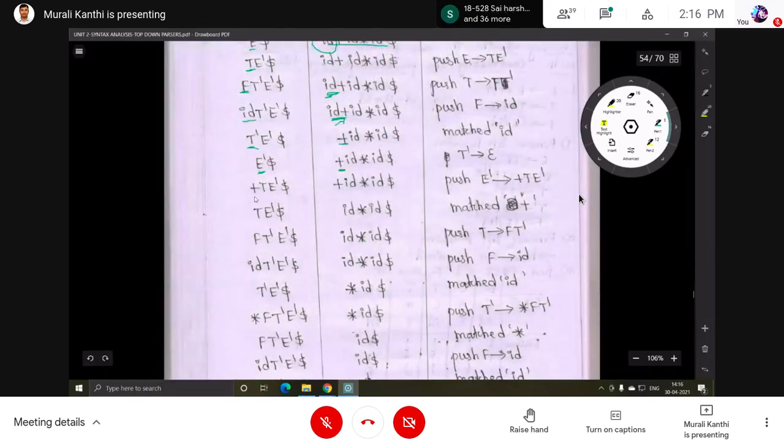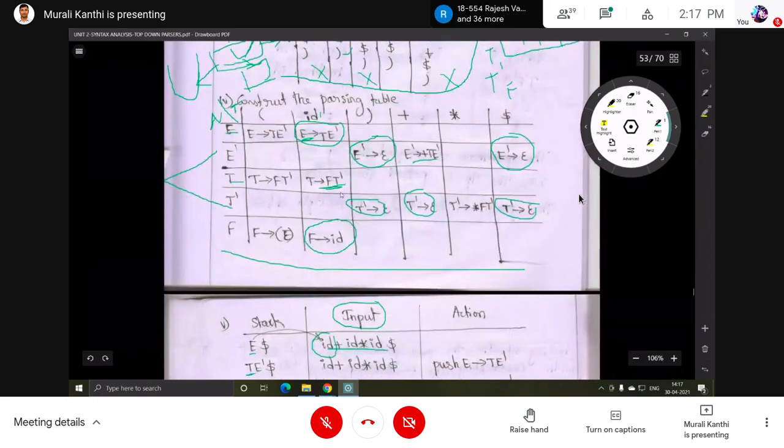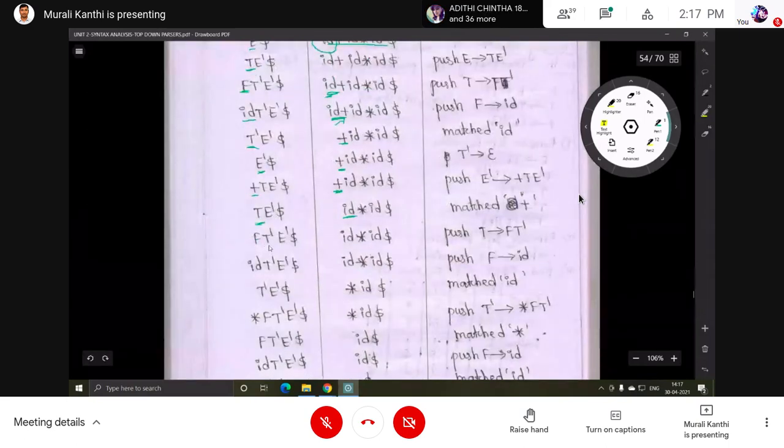So now what is our top? Plus, and the input is plus, so matching. Pop and increment the pointer to the next symbol, that is ID. After removing that, the top of the stack is T, input ID. T, ID gives FT dash, so push FT dash. Now the top of the stack is F and the input symbol is ID.